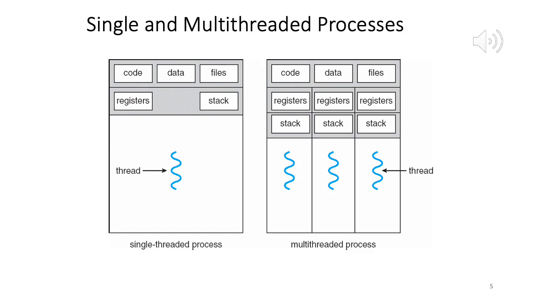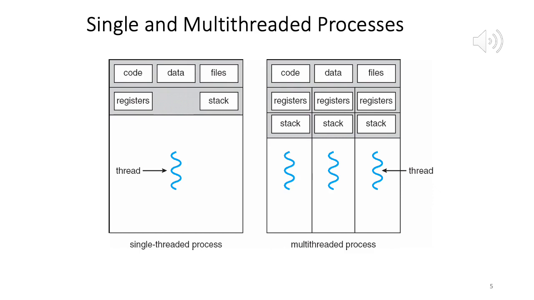Okay, so now I am on slide number 5, and here we have a very informative picture that shows us the difference between a single threaded process and a multi-threaded process, right? Single threaded process versus multi-threaded process. So you can see on the left what you have is various components of a process which we discussed in chapter 3.